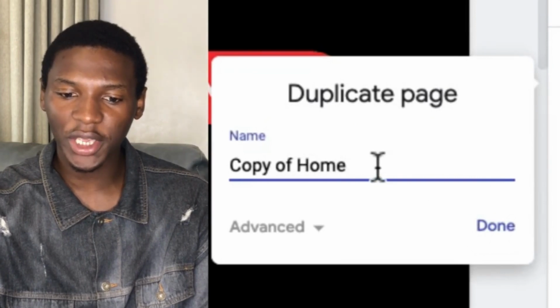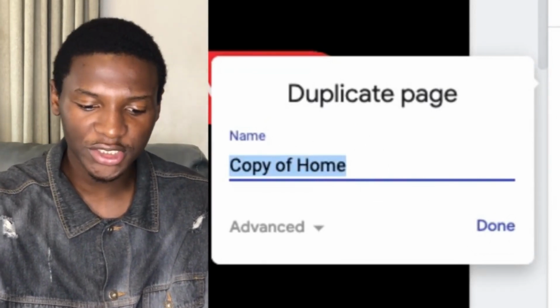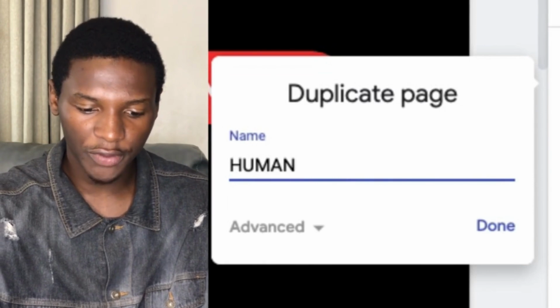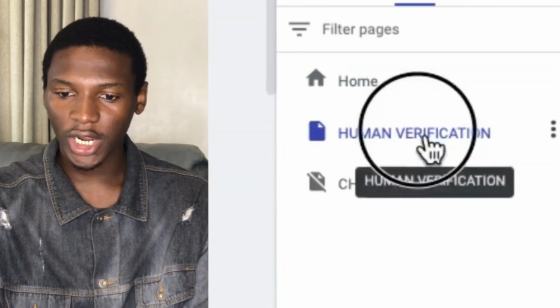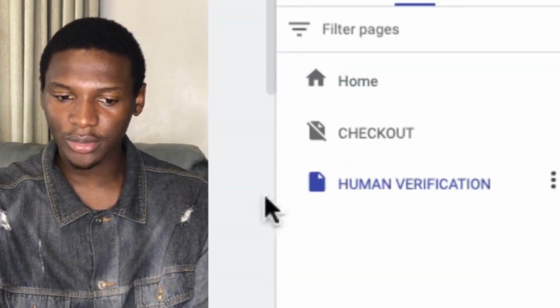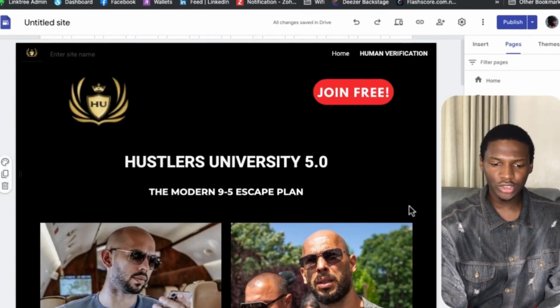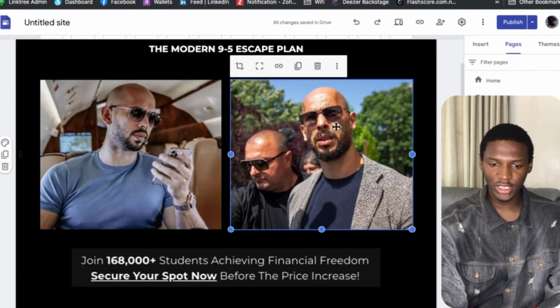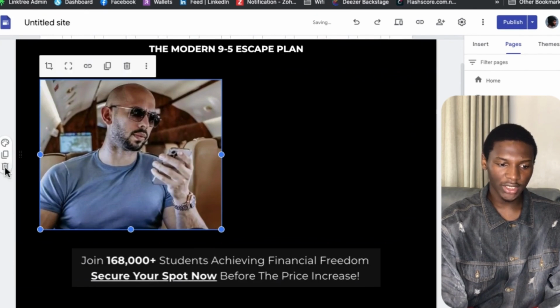And once you duplicate the page, you're going to rename this page. We're going to rename this page as human verification. Click on that, click on enter. I'm going to drag this down to the bottom right here. Once you duplicate the page, we're going to go ahead and delete a bunch of things. So I'm going to delete this image. You don't need this. Go ahead, delete this entire section.